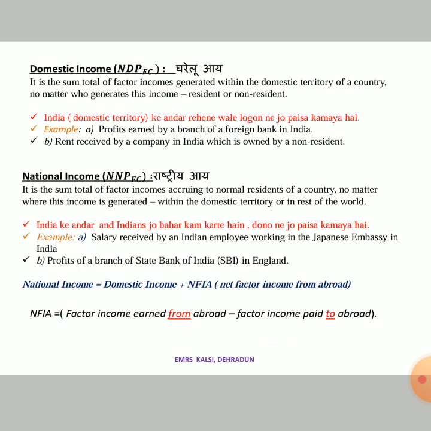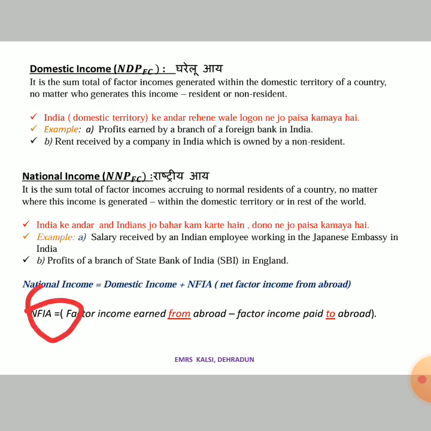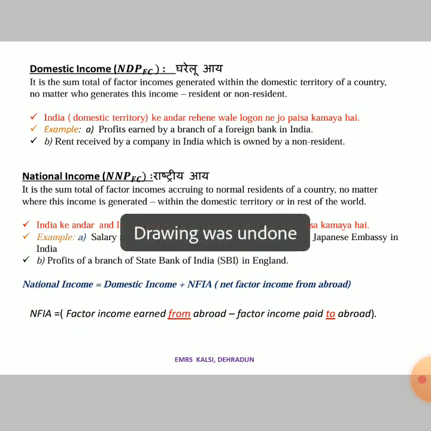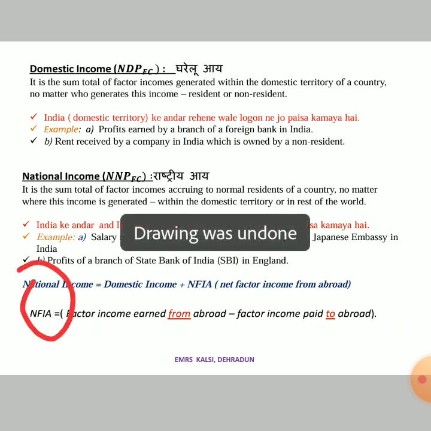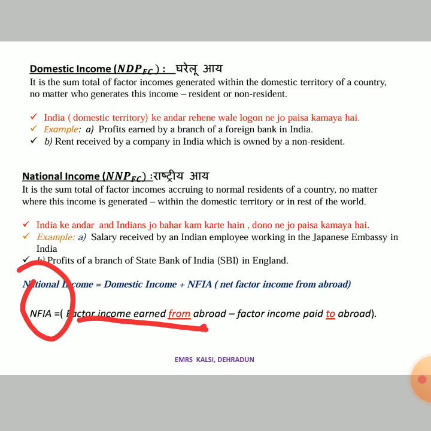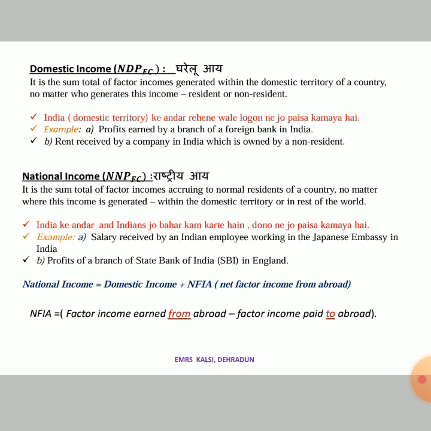So in exam, NFIA might not be given to you directly. So what you have to do is search for these two things: factor income from abroad minus factor income to abroad, and we will get the NFIA. Then we will use NFIA in numericals. So these are the two things which are really very important for exam. Okay.